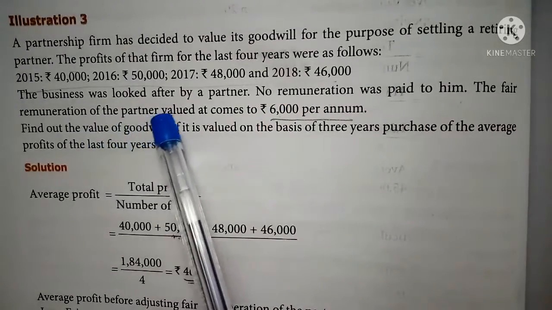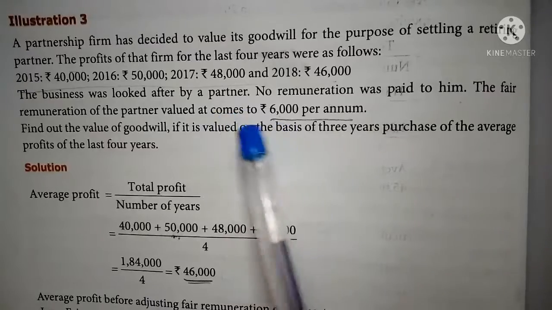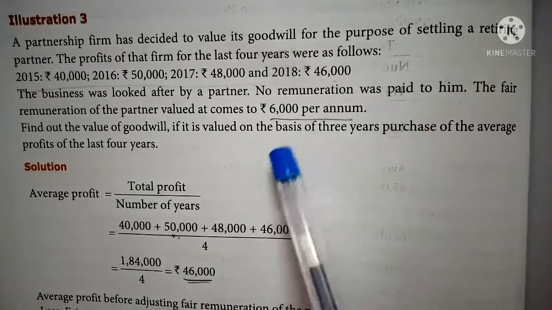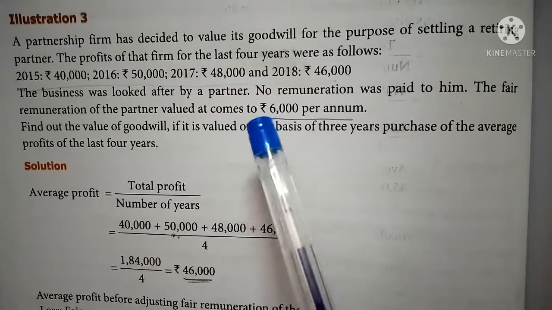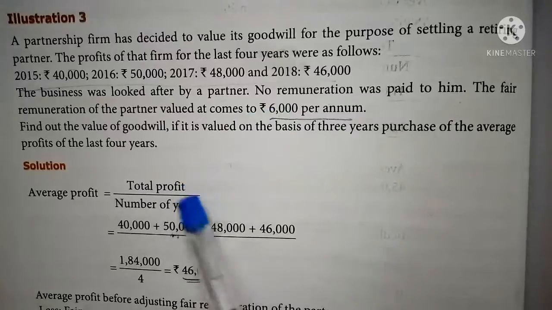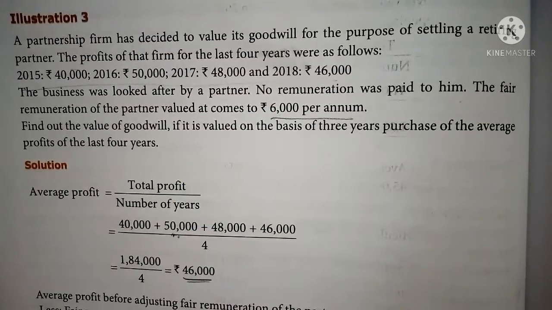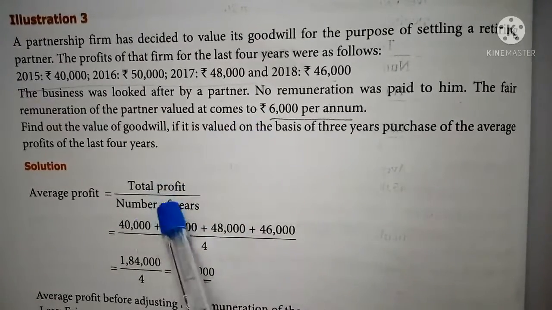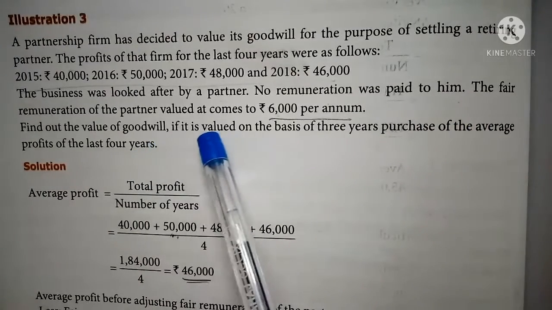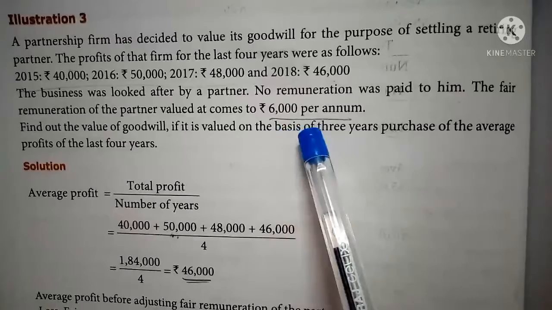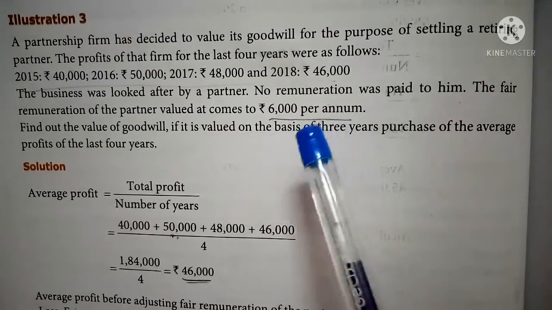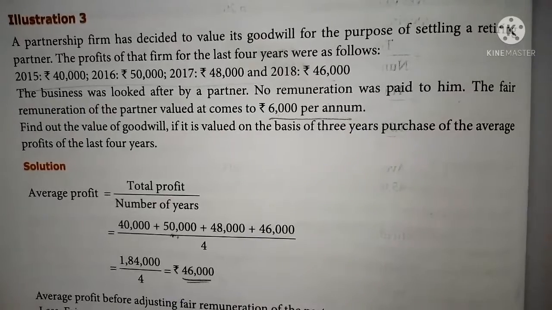The business was looked after by a partner. No remuneration was paid to him. So one partner took care of the partnership. He took all the management of the partnership firm, a partner, but remuneration is not paid to him. So the fair remuneration of the partner is valued at 6,000 per annum. So fair remuneration means the average remuneration that is given.